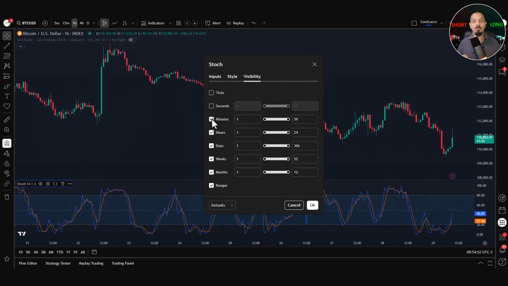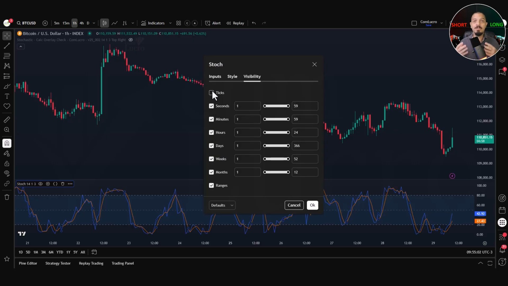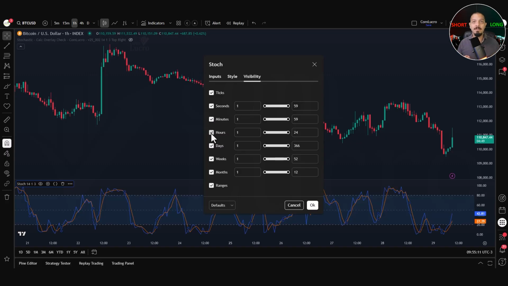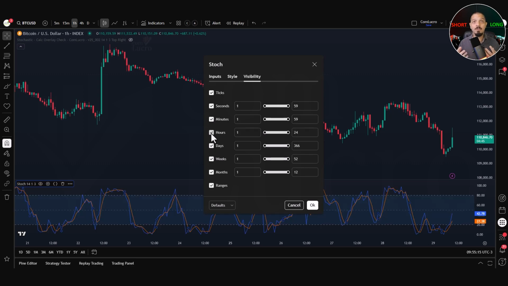This tab controls which time frames the stochastic oscillator will appear on. You will see options for ticks, seconds, minutes, hours, days, weeks, and months. Each row lets you set the visibility range, such as from 1 to 59 minutes or from 1 to 24 hours. If a box is checked, the stochastic will be visible when that time frame is active. If it is unchecked, the indicator will be hidden during that range. At the bottom, there is also a ranges option. This allows for more advanced visibility control, but in most cases, you will not need to use it.